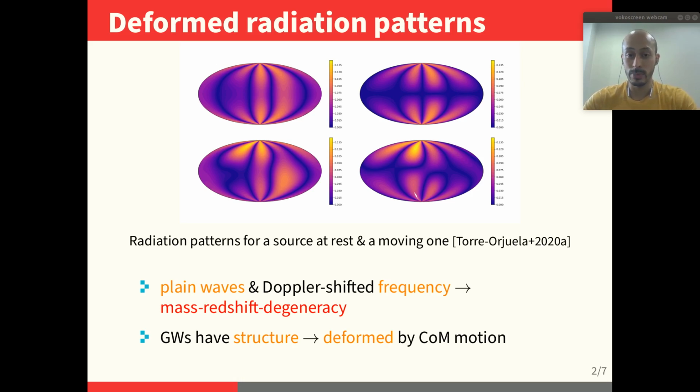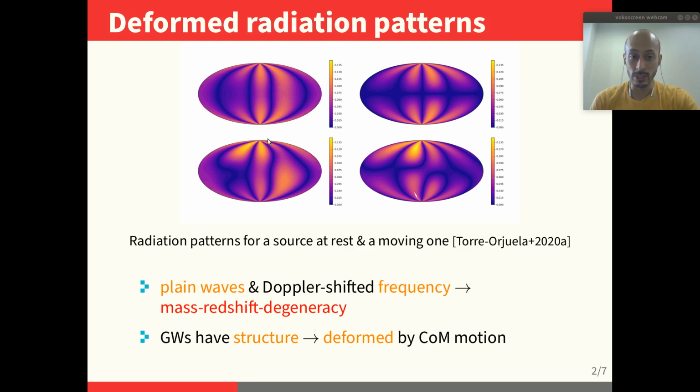However, strictly speaking, gravitational waves are not plane waves. This is because they contain several modes which are related to their spherical properties. And now, let's look here at this radiation pattern. On the left side, we have the radiation pattern for the plus polarization, and on the right side for the cross polarization. For a source at rest, we see that the emission is quite regular. There's almost no anisotropy, except a little one, which is because this is a source of unequal mass black holes.